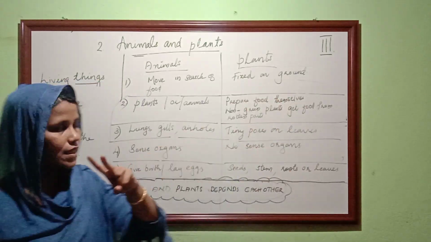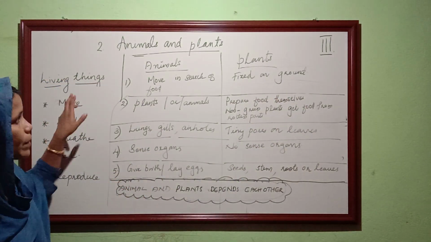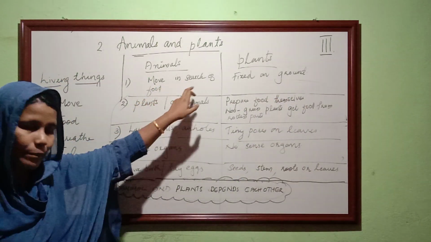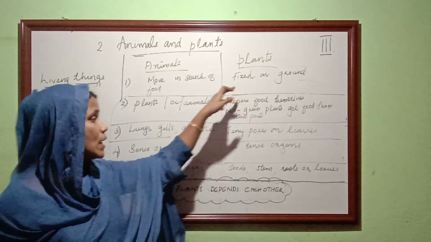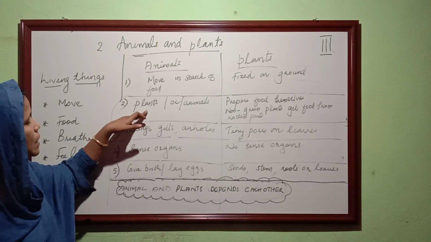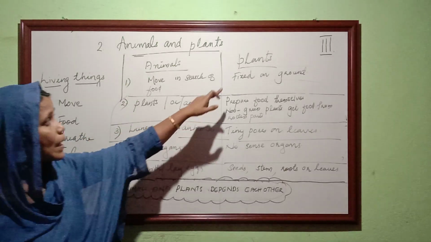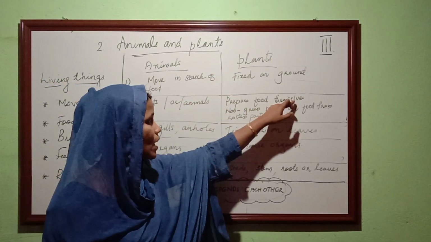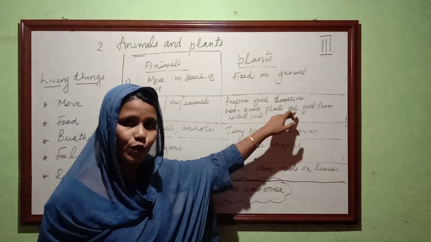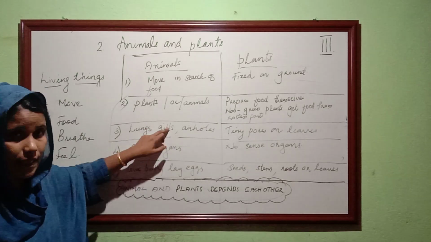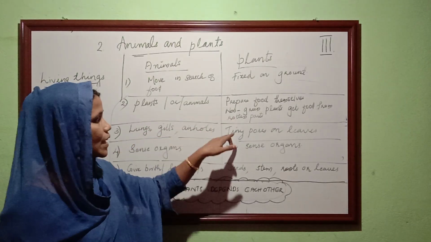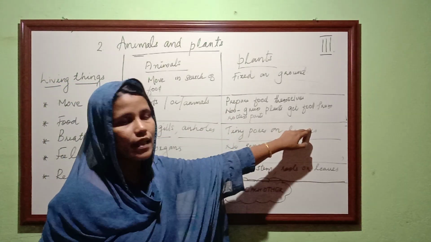Clear? So we discussed three points. Movement: animals can move in search of food, plants cannot move from one place to another, they are fixed on the ground. Second point: animals eat plants or other animals, and plants prepare food themselves; only non-green plants get food from rotten parts. And breathing: animals use lungs, gills and air holes, plants use tiny pores on their leaves.